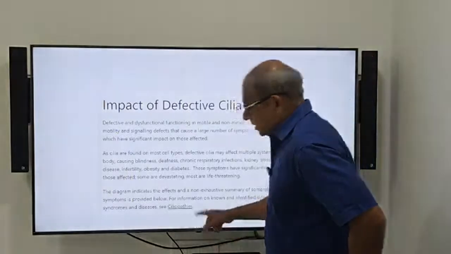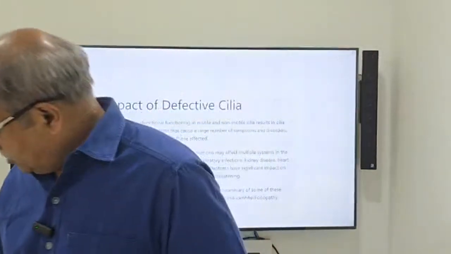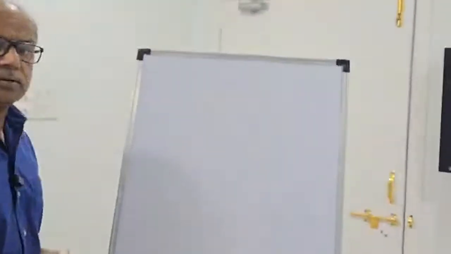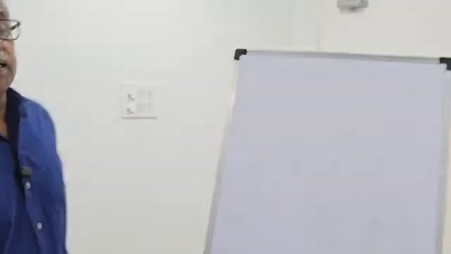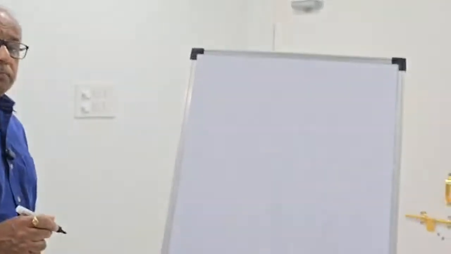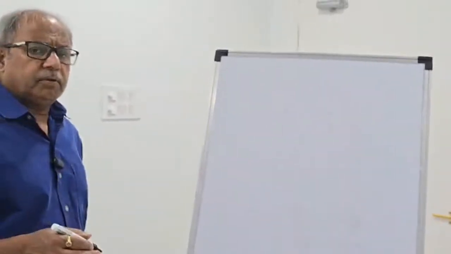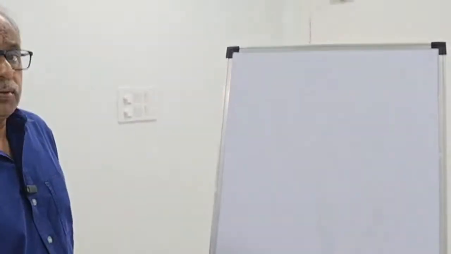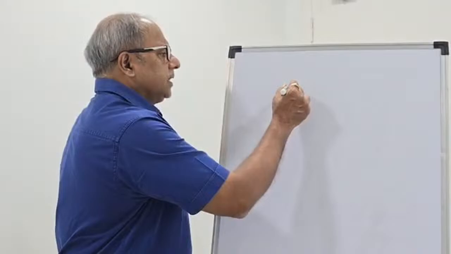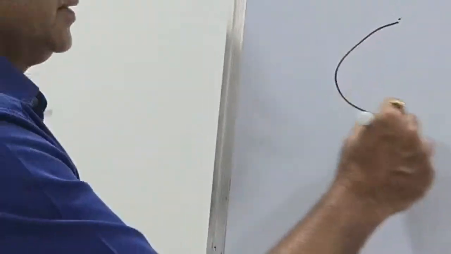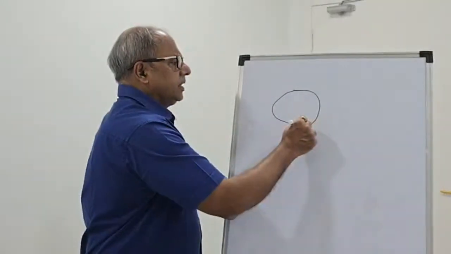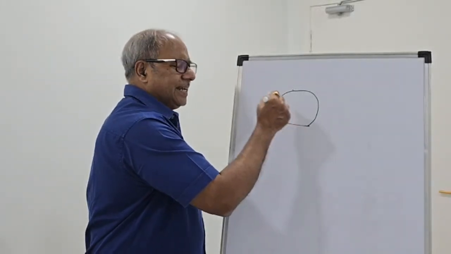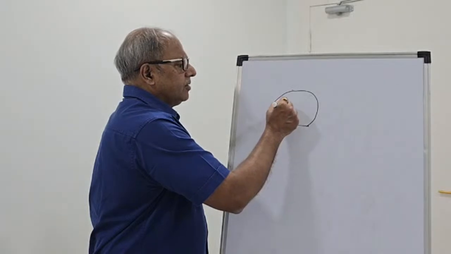Now, I will make a diagram to help you understand why I am talking about this ciliopathy disorder, and why Dr. Devashish is going to discuss two ciliopathy disorders today. I also have one case with ciliopathy. Any cell in the body has a centriole at its interface.